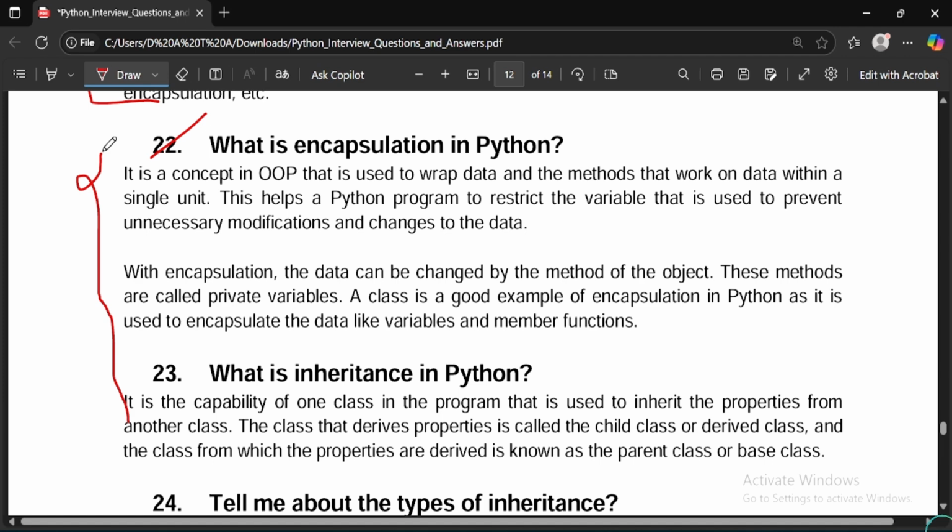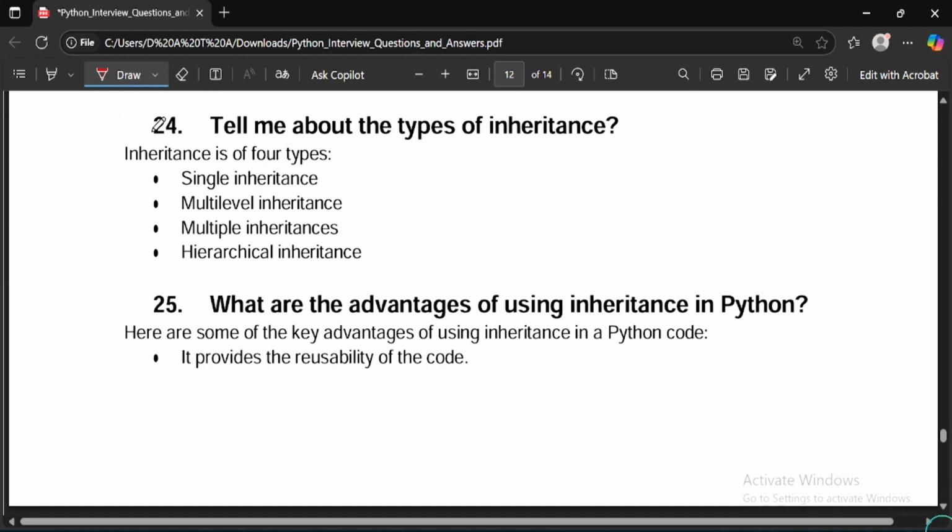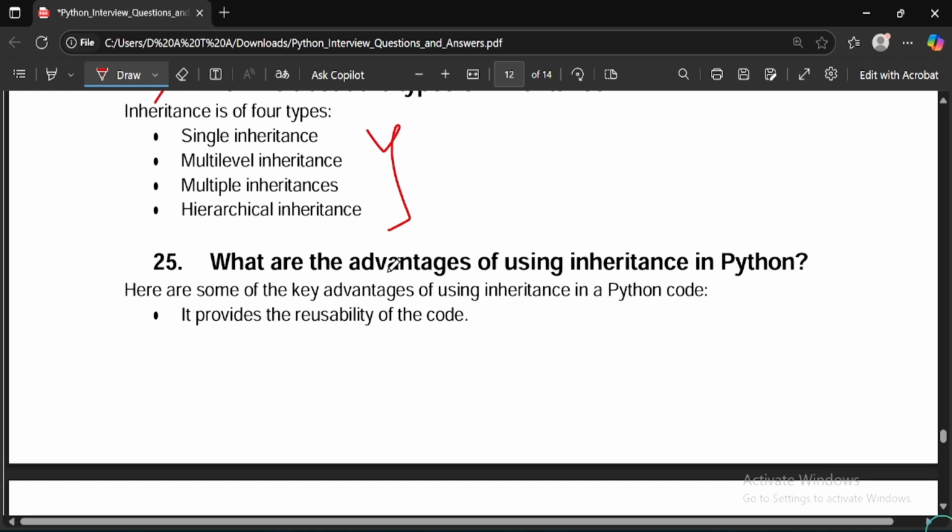What is encapsulation in Python? You can explain the answer that is provided below. What is inheritance in Python? That is also mentioned below. Tell about types of inheritance. There are basically four types: single level, multi-level, multiple, and hierarchical. You can explain all these with the help of proper flowcharts or a diagram like this.